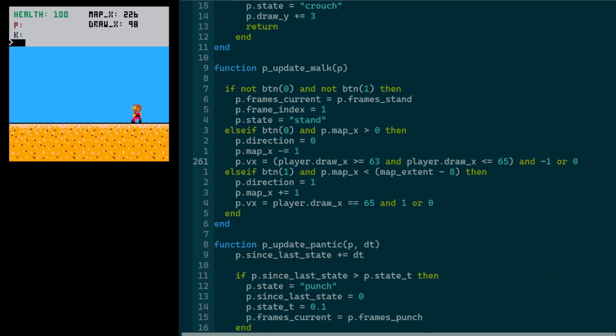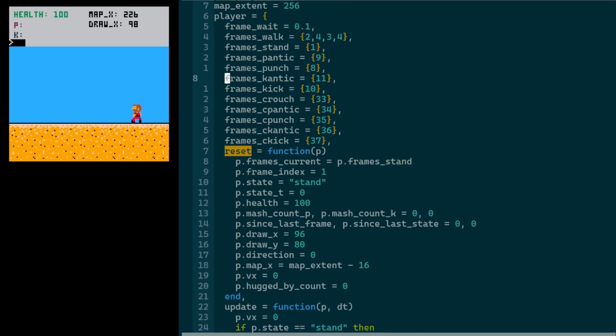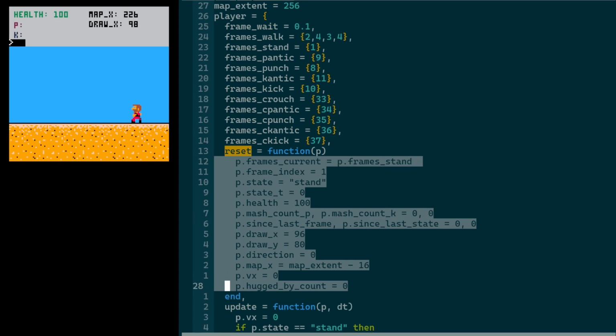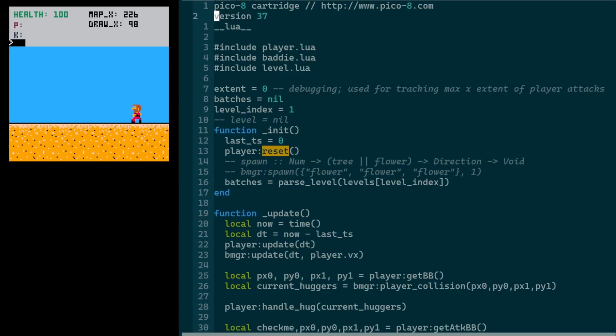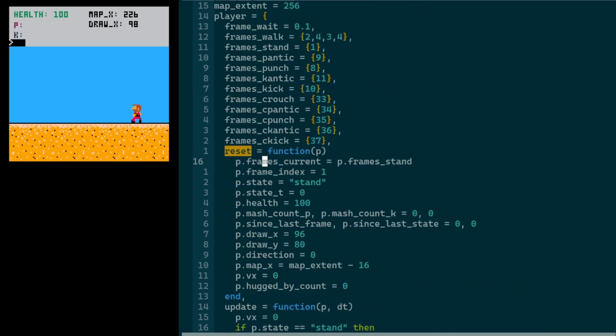And then the player's reset function is a little bit more interesting. So I ended up moving a lot of those initial values for the player, like they start off standing, they're facing to the left, etc. I had those defined as top level properties in this struct here, but I ended up putting them in reset instead, because player reset is almost the first thing we call in the cartridge init. So this is going to happen every single time the game boots up and when the player dies. So I think it makes sense to consolidate all of the initial values into one function. Otherwise, I would have them duplicated in this top part and in the reset function, and that would be annoying after a while.